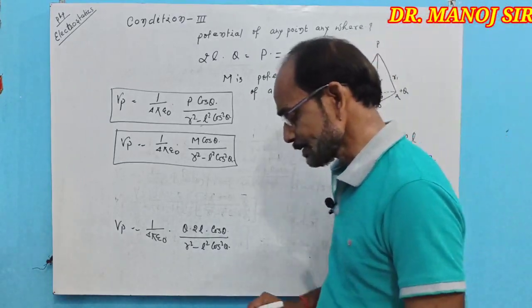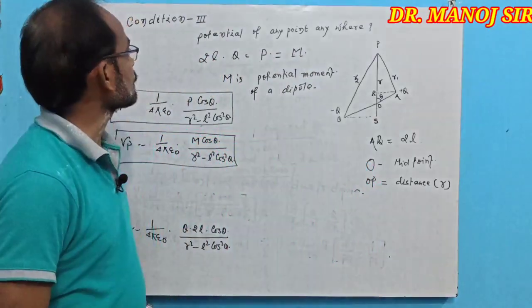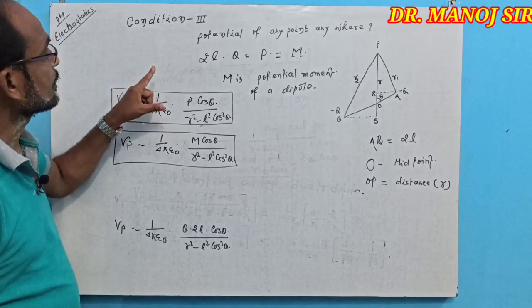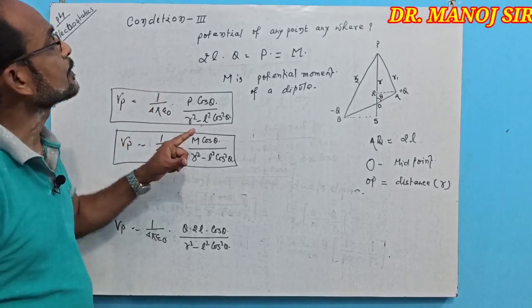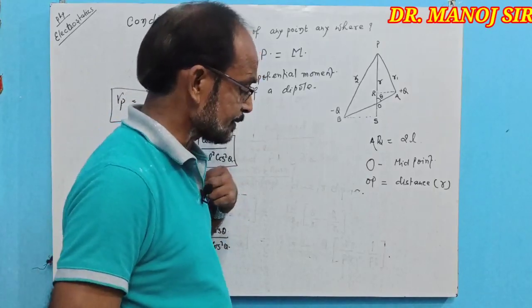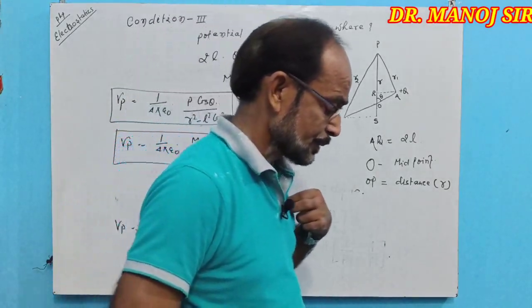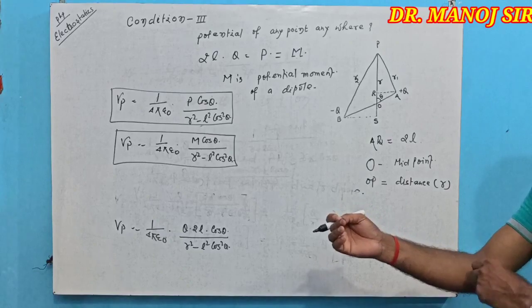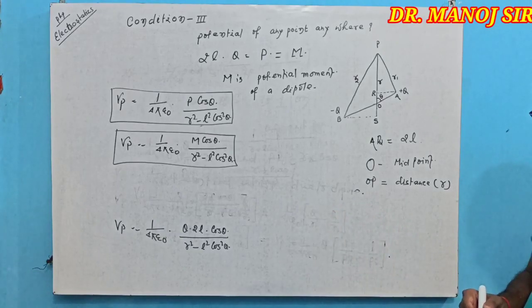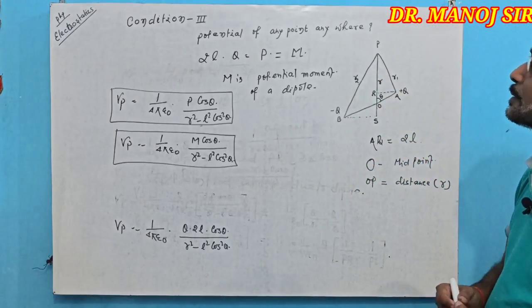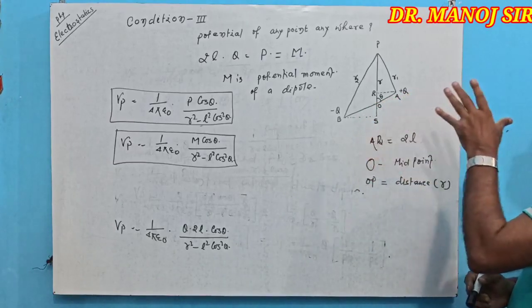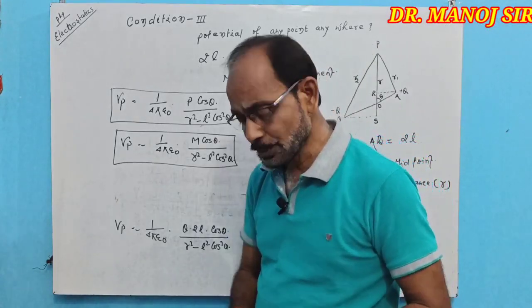That is the resultant. As we know, in the electrostatics chapter we define the potential, and there are three conditions: potential that can be found at any point anywhere; second condition, the potential at the equatorial line of the dipole; and potential far from the dipole in a straight line.